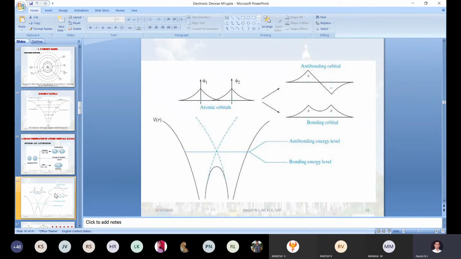Anyone, will you brief the definition of a wave function? What information does the wave function equation carry? It gives information about energy.